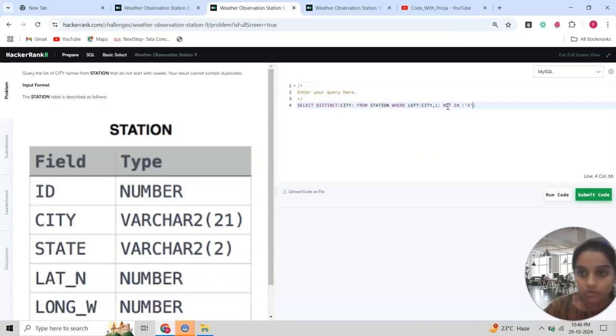A will not be in my collection, then E is also a vowel, so it will not be included, then I, then O, and U will also not be included. Not U, it's alphabetical U. So select distinct city from station where the first character of city is not in this.